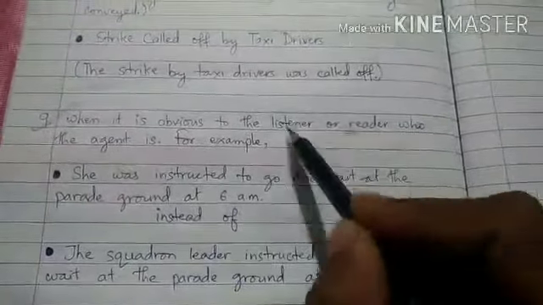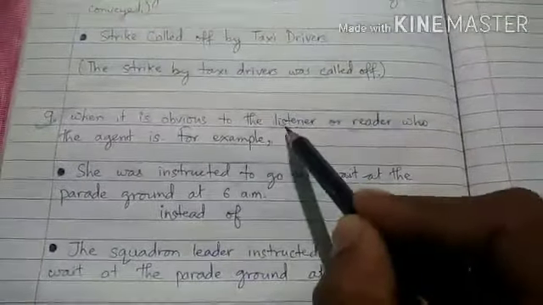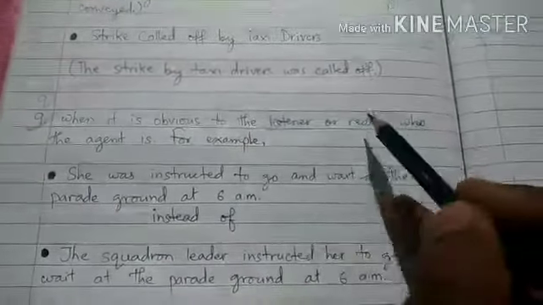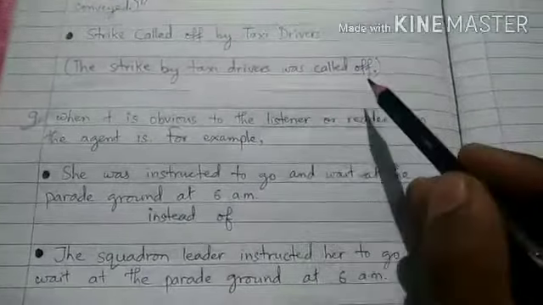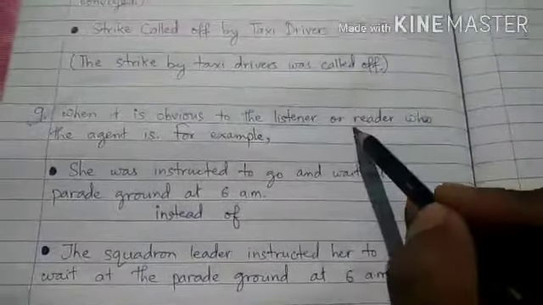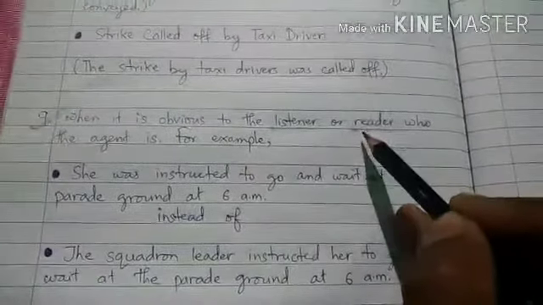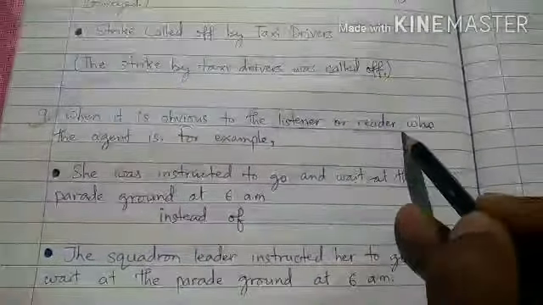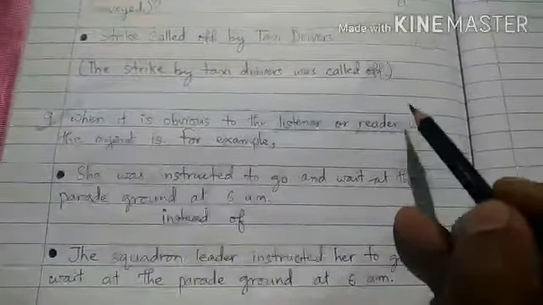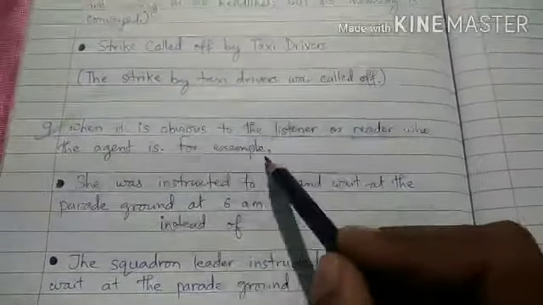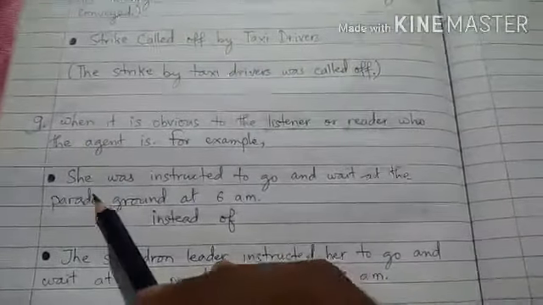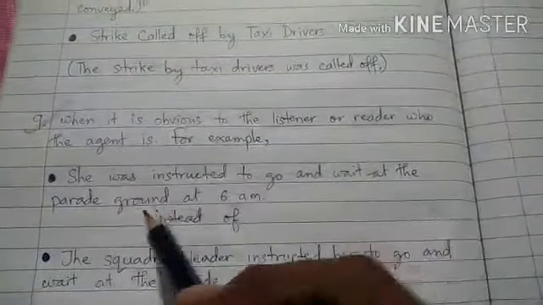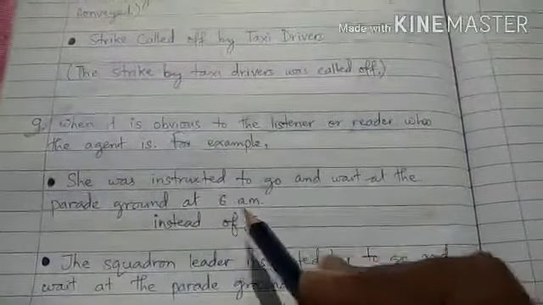That means if you are speaking to someone else and you want to focus on that person who is listening to you, or if you have written something and you want to focus on your reader, in that case we need to write sentences in passive voice. Like, she was instructed to go and wait at the parade ground at 6 a.m.